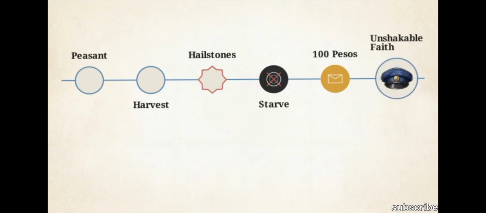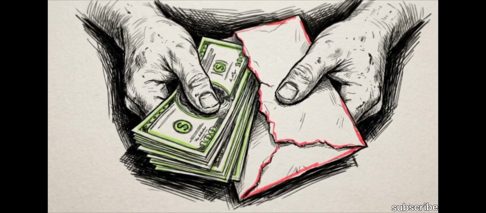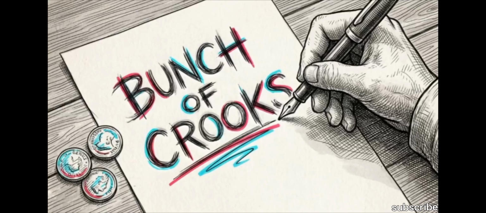Postal workers intercept the letter. To preserve Lencho's unshakable faith, the postmaster collects 70 pesos as a gesture of charity and sends it back to him. When Lencho receives the money, he reacts with suspicion rather than gratitude. He writes a second letter to God, accusing the postal workers of being a bunch of thieves who stole the